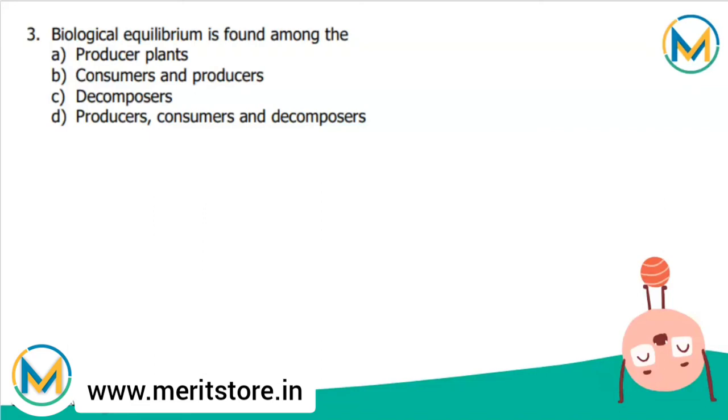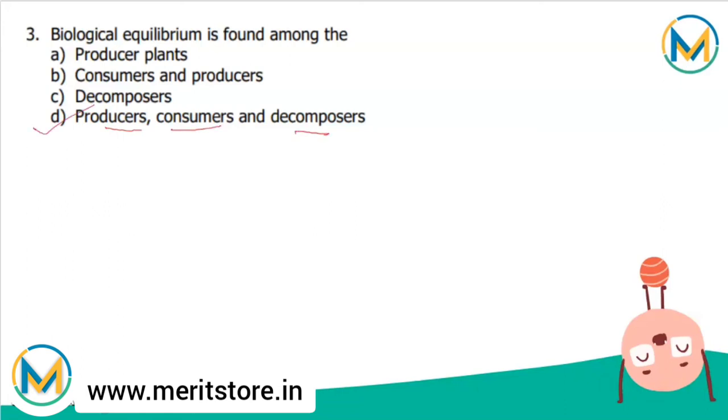If primary consumers in an ecosystem are absent, then producers will increase in number and will create overcrowding. It results in competition, and consequently the number of producers will decrease to near normal. So the correct answer is biological equilibrium is found among the producer, consumer and decomposer all.